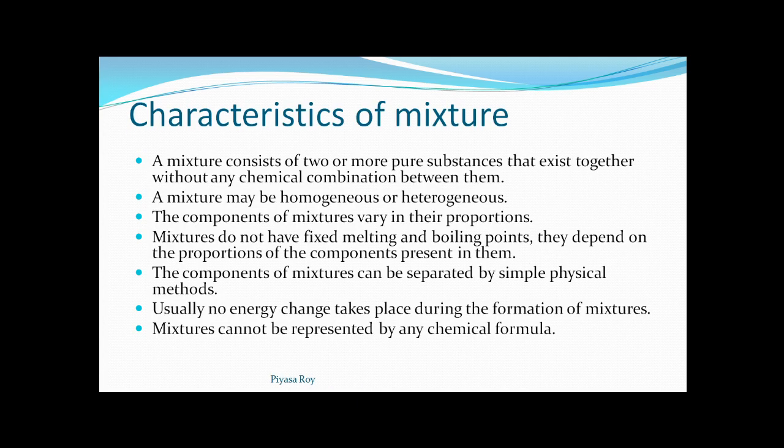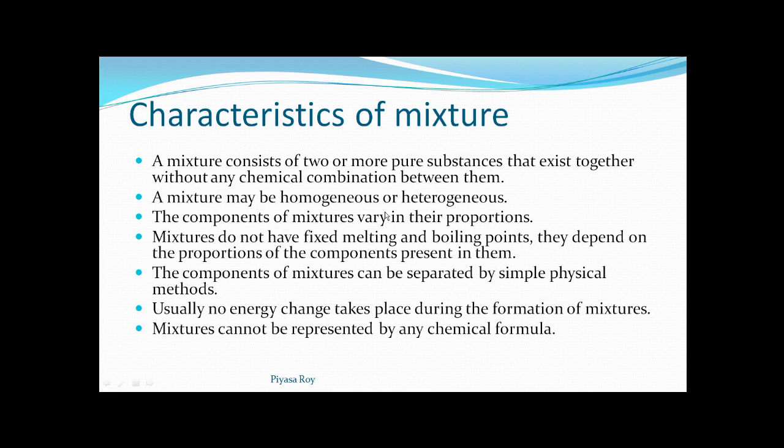Characteristic of mixture: a mixture consists of two or more pure substances that exist together without any chemical combination between them. They will be just the components or the constituents of a mixture. We are just adding them. There is no chemical bond in between them. Just we are mixing these two. A mixture may be homogeneous or heterogeneous. The components of mixtures vary in their proportions. This already we have discussed.